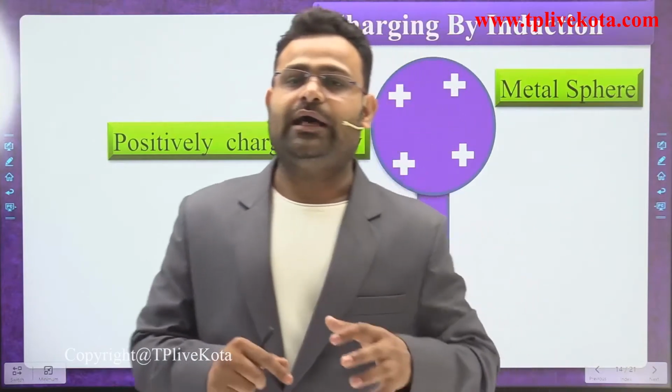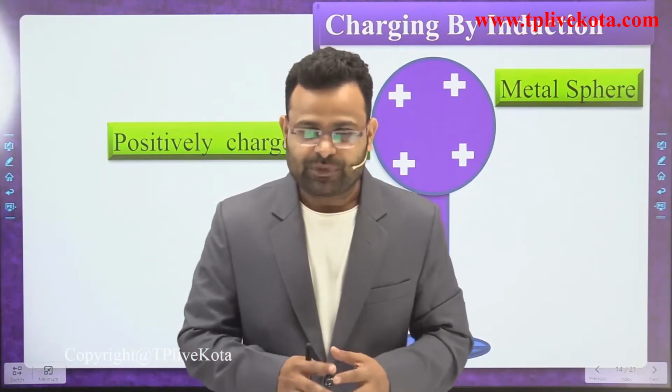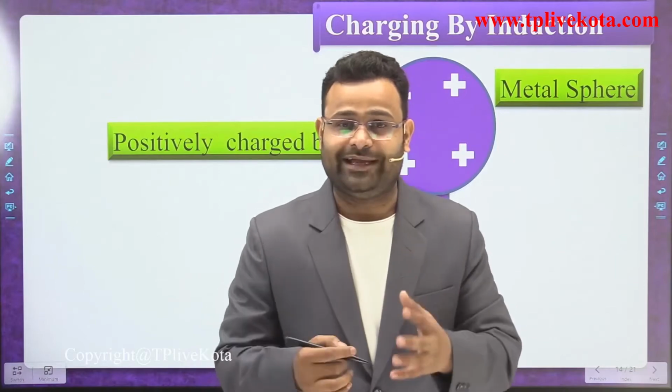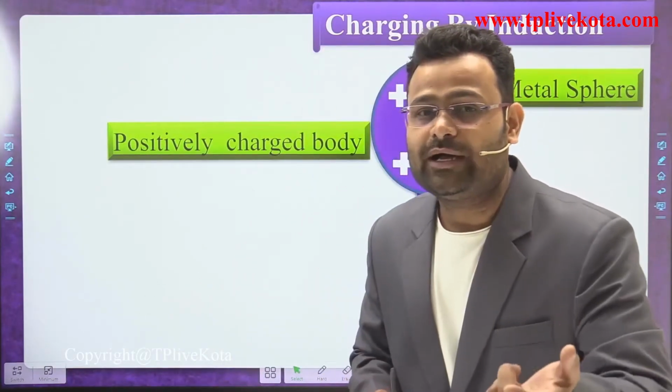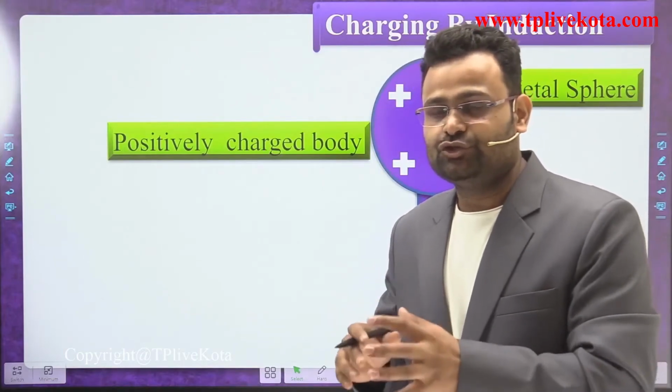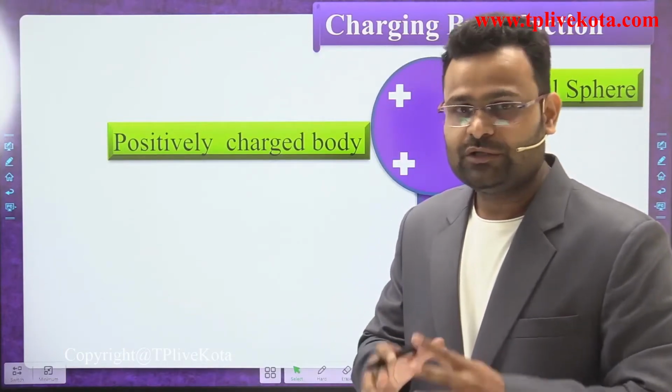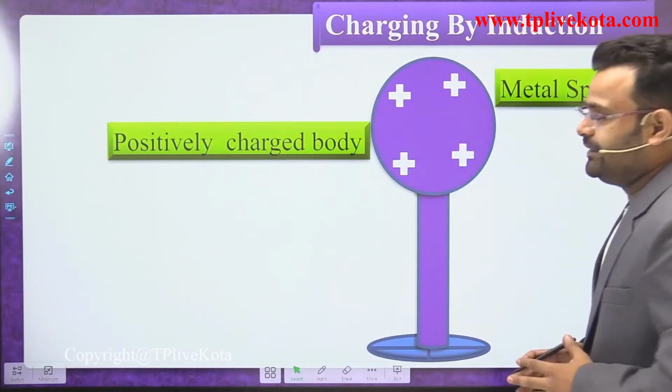If you use a positive charge body, you get a negative charge body. The neutral body is converted into the opposite charge of the charged body used. So that is charging by induction.